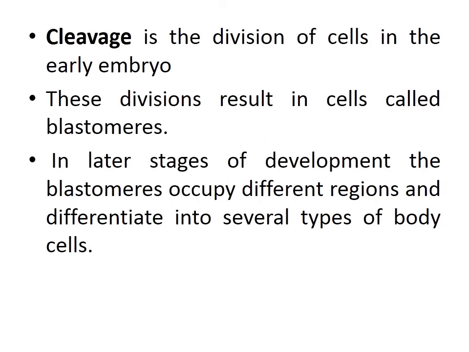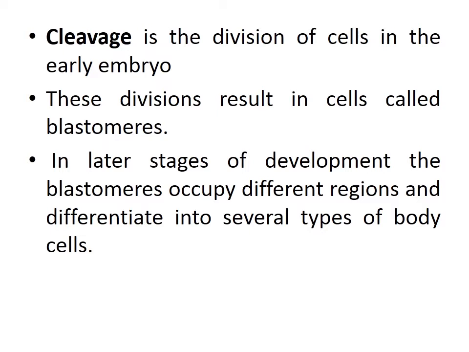Cleavage is the division of cells in the early embryo. These divisions result in cells called blastomeres. Once a zygote is formed, the zygote is unicellular, which undergoes multiple divisions to form the multicellular organism. This process of division of the unicellular cell into a multicellular organism, the division of cells, is called cleavage. These divisions result in cells called blastomeres.